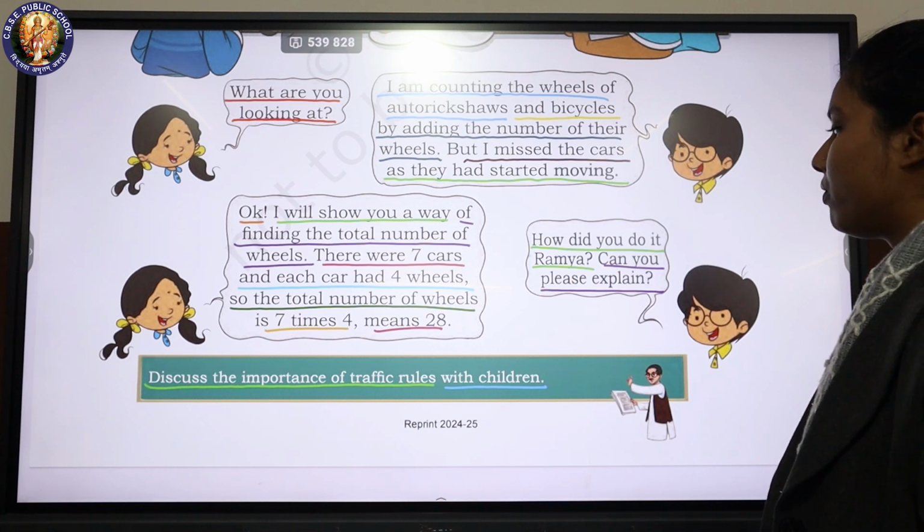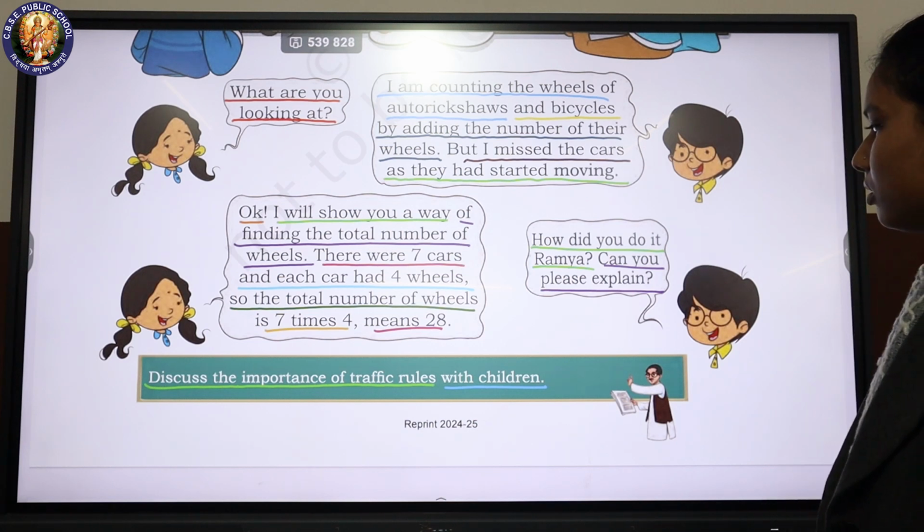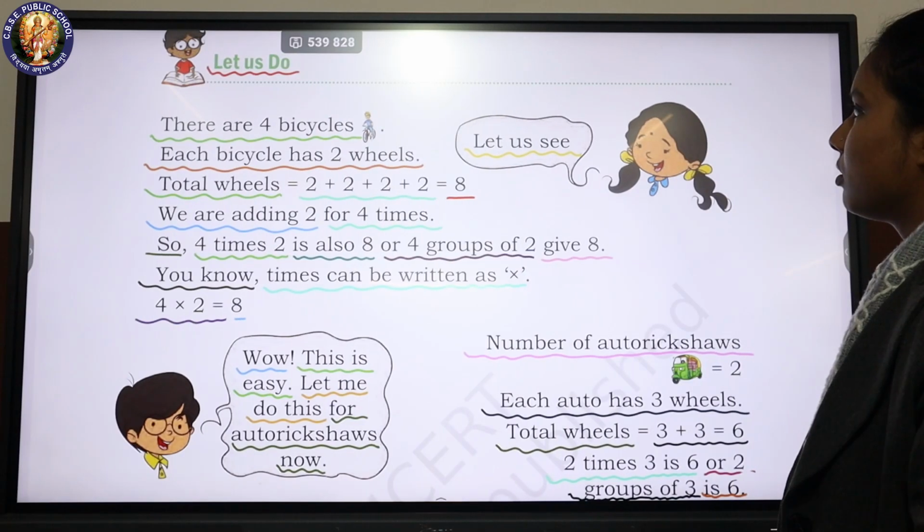Discuss the importance of traffic rules with children. Let us do.